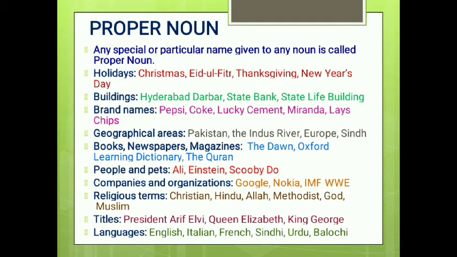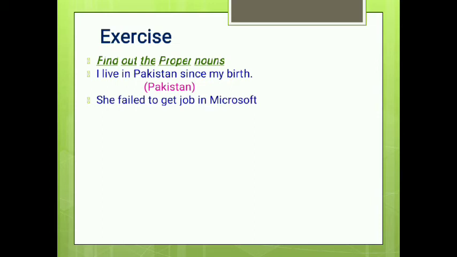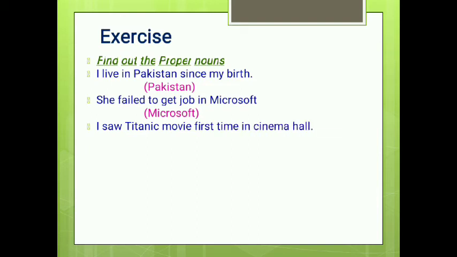These all are proper nouns, properly given names to a noun. Look at the examples. I live in Pakistan. In this sentence, Pakistan is a proper noun. She failed to get a job in Microsoft. Microsoft is the name of a company where computers, hardware, software, and apps are made. I saw the Titanic movie the first time in the cinema hall. So Titanic is the proper name of the movie, a special movie.